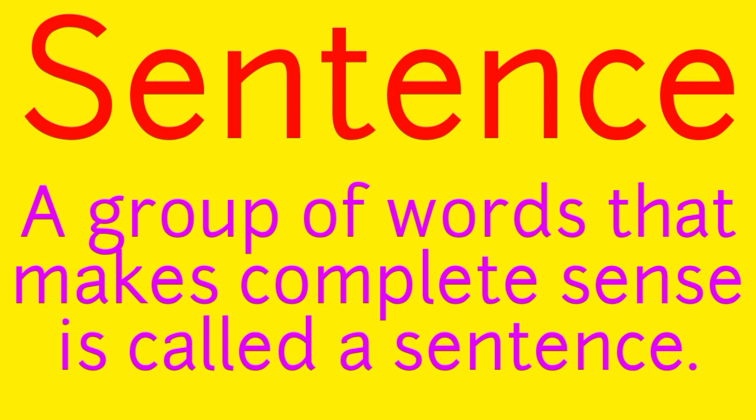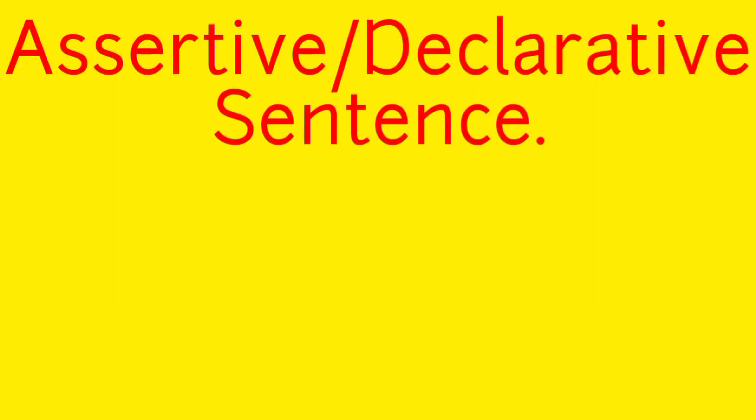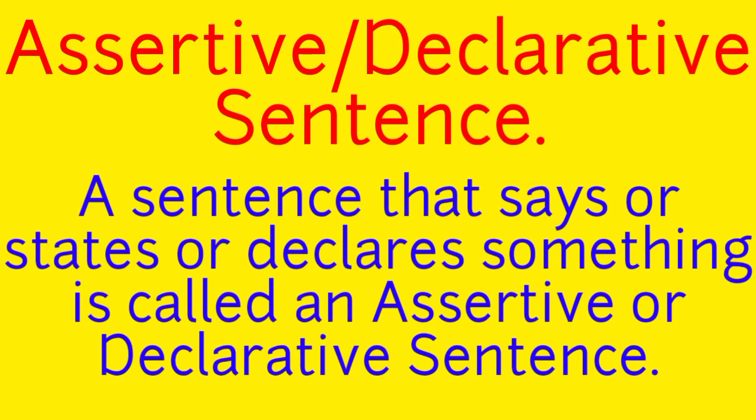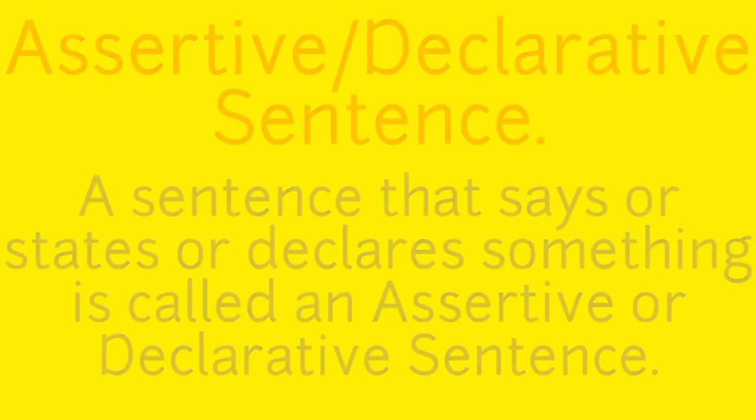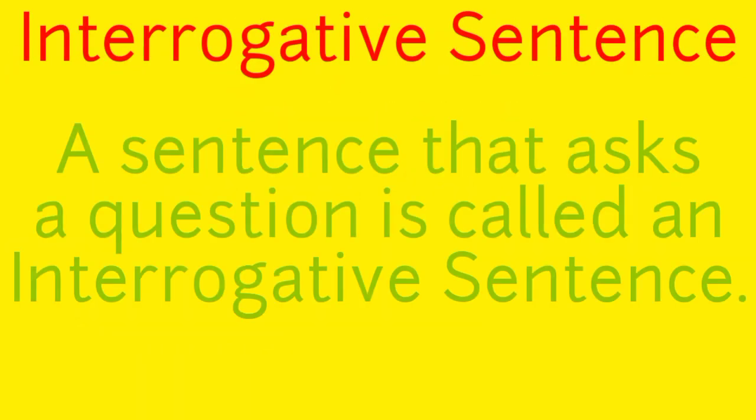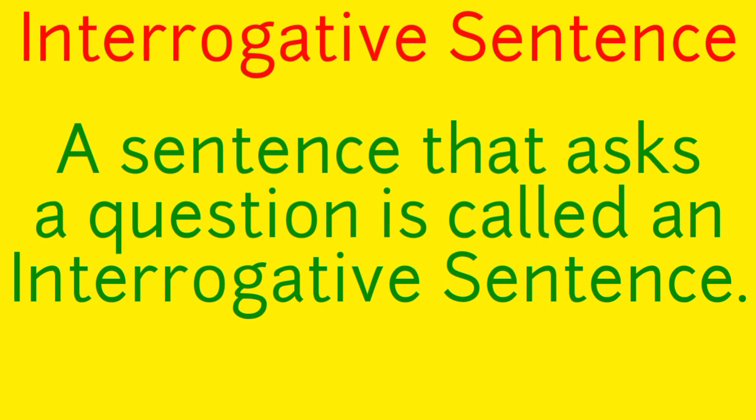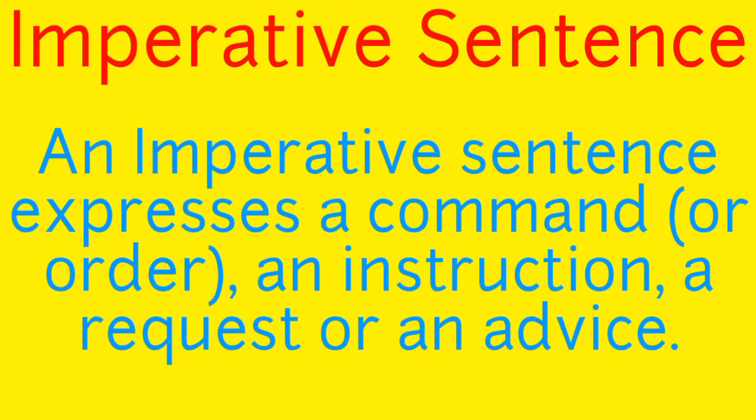Then we learned the types of sentences. In that, there are 5 types of sentences. The first one was the assertive or declarative sentence. A sentence that says or states or declares something is called an assertive or declarative sentence. Our second type of sentence is the interrogative sentence. A sentence that asks a question is called an interrogative sentence. Our third type of sentence is the imperative sentence. An imperative sentence expresses a command or order, an instruction, a request, or advice.